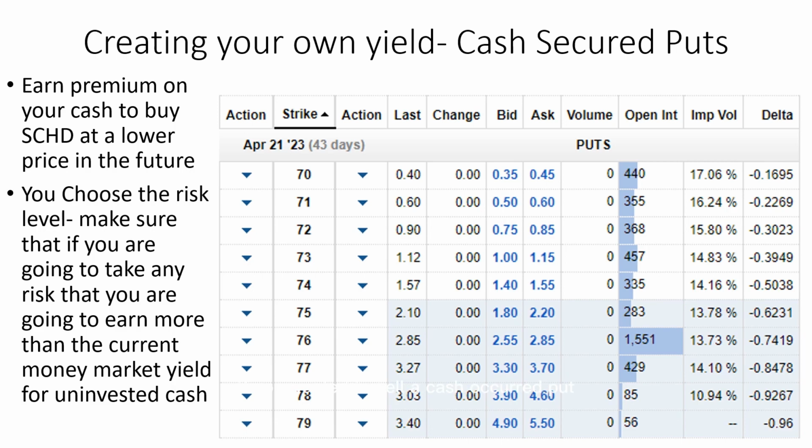For example, if you wanted to sell a cash secured put at $71 for April 21st, you would receive about $55 for doing that. The delta there of 22 tells you there's about a 22% chance, based on the implied volatility, that that would happen. So you'd get to keep your $55 on the $7,100 you had to lock up for that time period. If it got assigned, you'd have to buy 100 shares at $71. If it doesn't get assigned, though, you can just do this again, and you can keep doing this over and over.